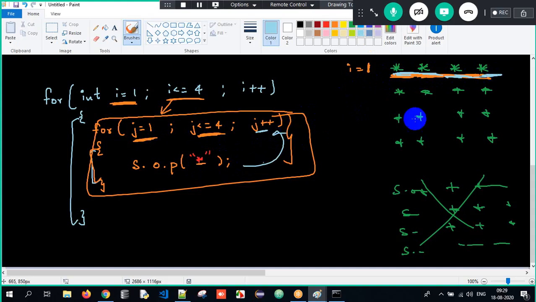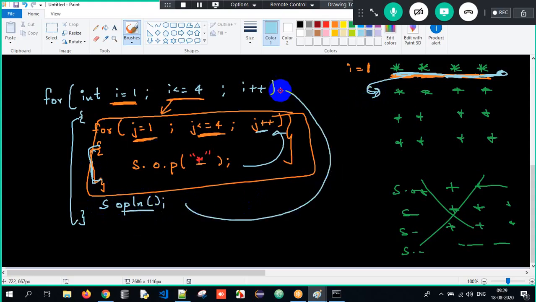After that, my control is on the same line. I have to move my control to the next line here. So what am I supposed to do if I have to move my control to the next line? After printing one row, I will tell SOPLN. So when I tell SOPLN here, my control comes to the next line. i plus plus, meaning i is 2, meaning row 2. Okay. Now row 2 meaning, what do you understand? My control is in row 2. Is 2 less than or equal to 4? Control comes inside.